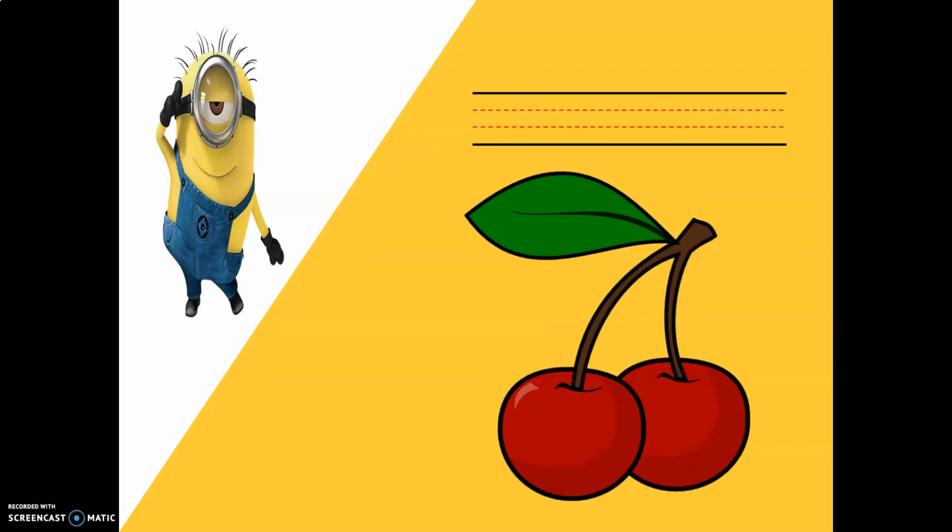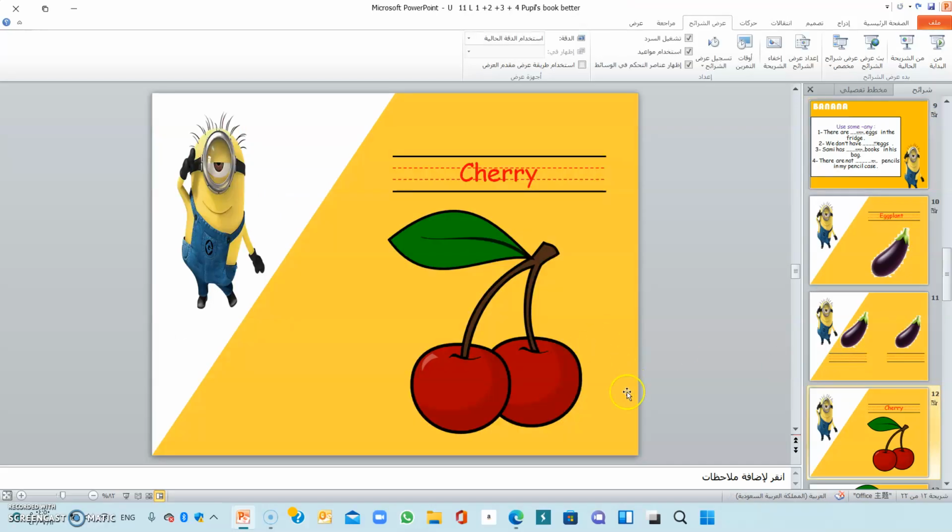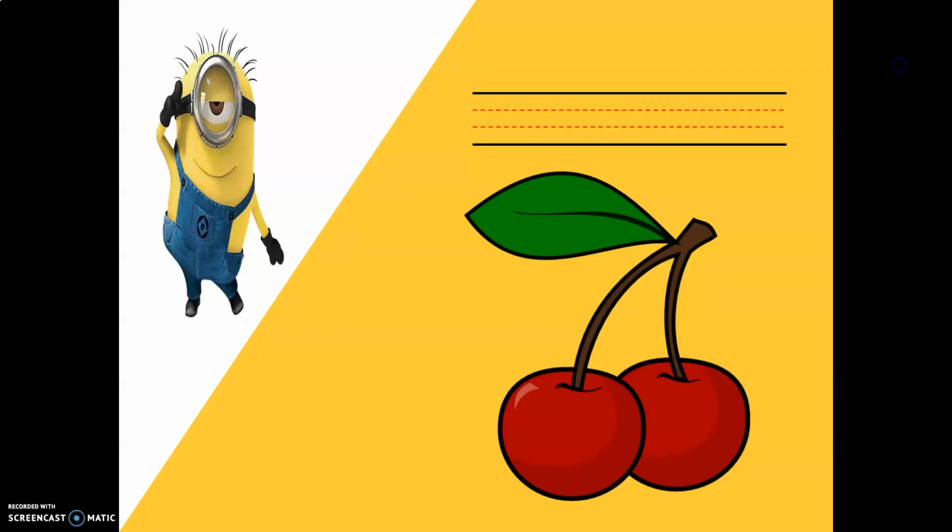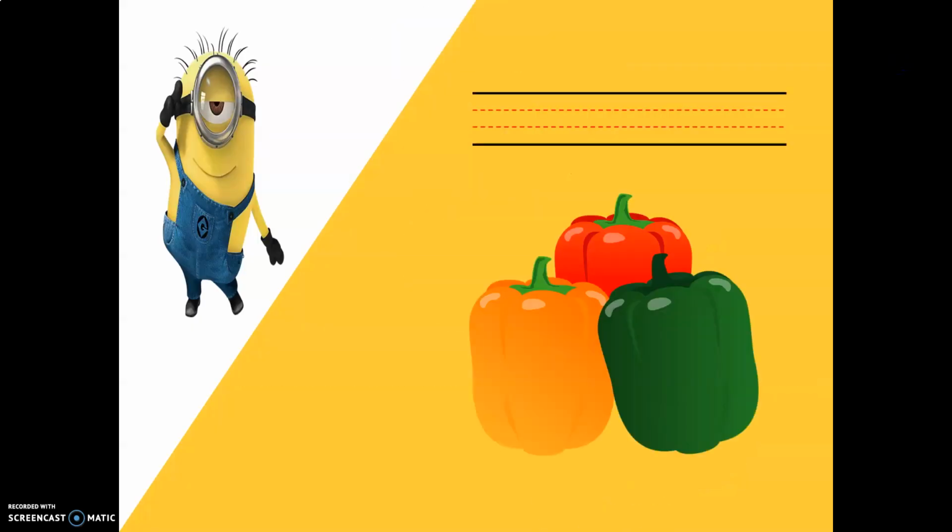After that, I will ask you to write on the board. Then, girls, what can you see? I can see cherries. Because we have two, we have to add I-E-S. Cherries, 1 cherry and 2 cherries, okay? Then, girls, what's the third word? The third word is peppers, P-E-P-P-E-R-S. How many peppers can you see in this picture, girls? I can see 3 peppers. One is red, one is green, and one is orange, okay?